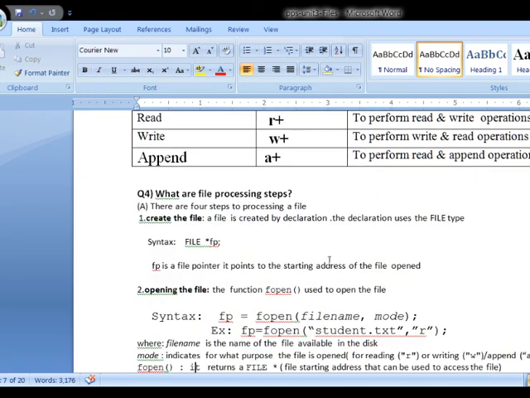In this lecture I have explained what a file is, what the differences between a text file and a binary file are, and what the state or mode of a file is. Thank you.